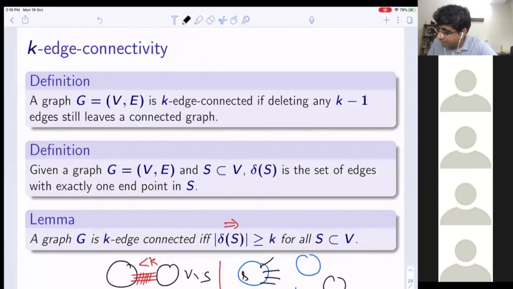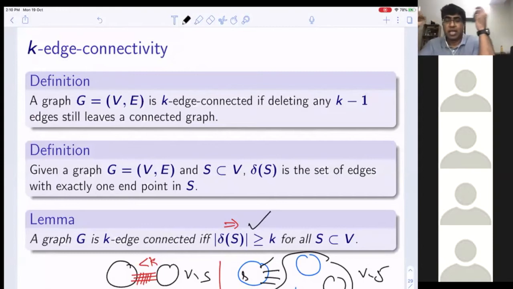Let's call that S, and let's call the rest of the component V minus S, right? It has at most k minus 1 edges, but that contradicts that delta of S is greater than or equal to k for all S, which is a proper subset of V, right? So a graph being k-edge connected is completely characterized by how many edges are emanating out of every vertex subset.